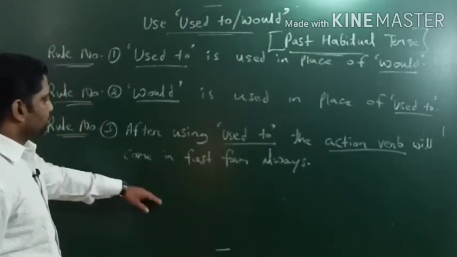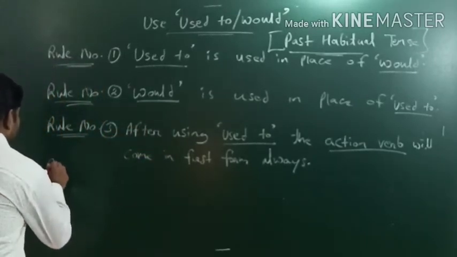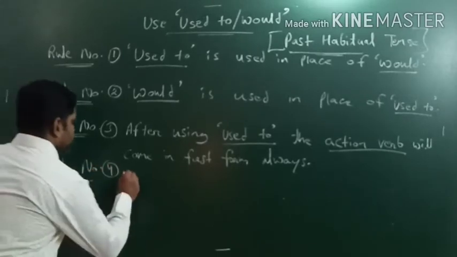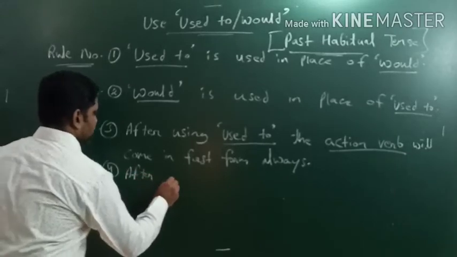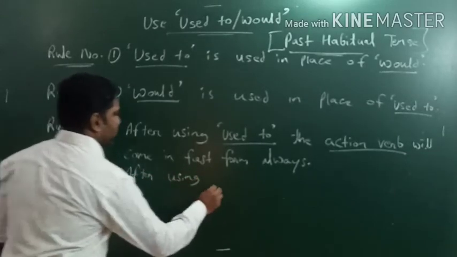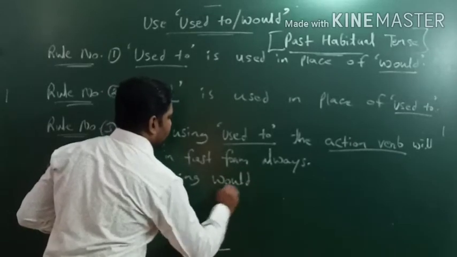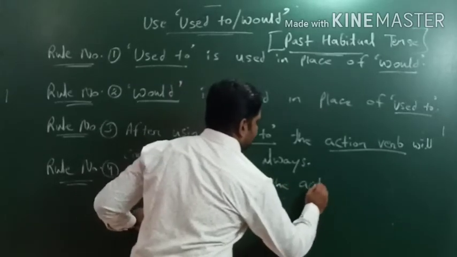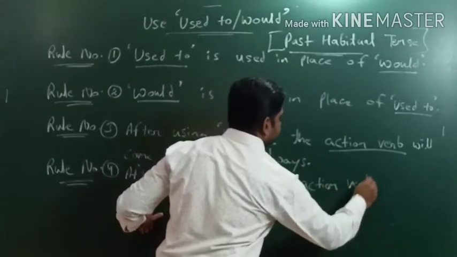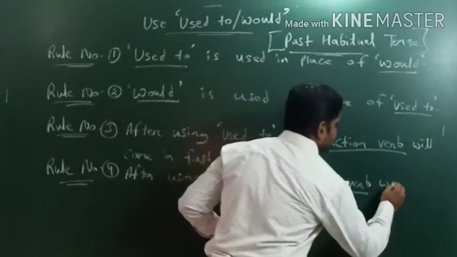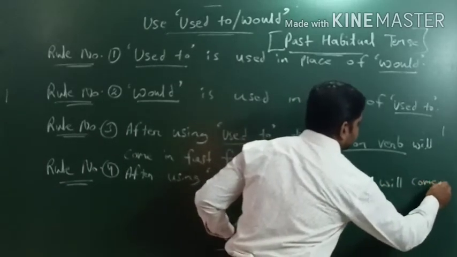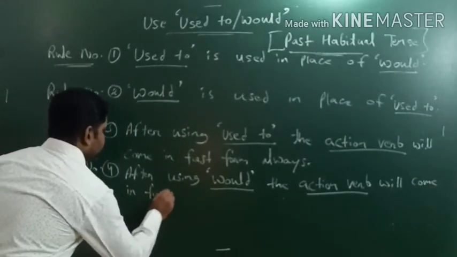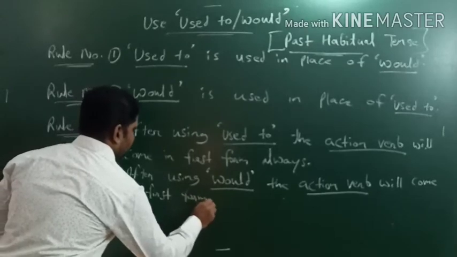Okay, so the same thing happens with rule number 4 also. We'll check it in rule number 4. What does rule number 4 say? Almost the same. So after using would का use करने के बाद, after using would, the action verb will come in first form always.